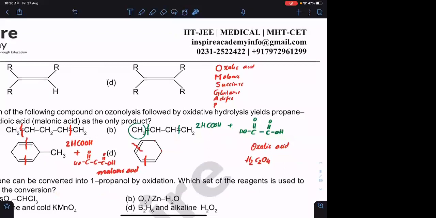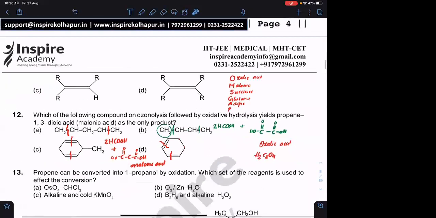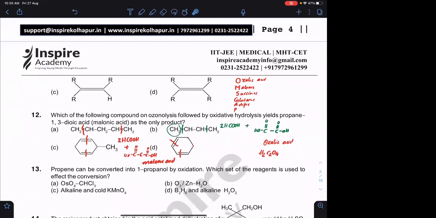In oxalic acid you don't have any carbons between the two COOH. In malonic acid you will have one carbon. In succinic acid you will have two carbons between two COOH. In glutaric acid you will have three carbons. In adipic acid between the two COOH you will have four carbons. And in the last acid you will have five carbons between the two COOH. Any doubt?